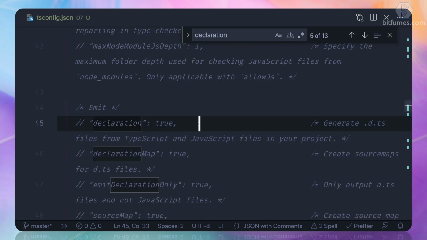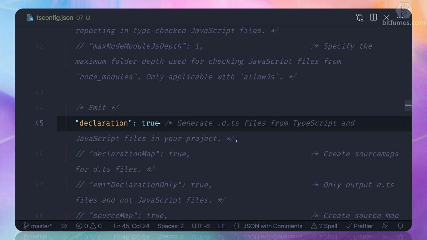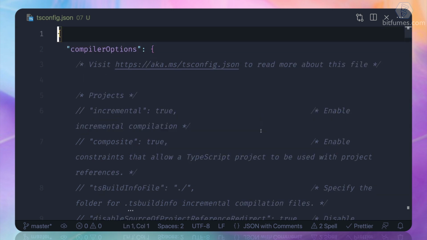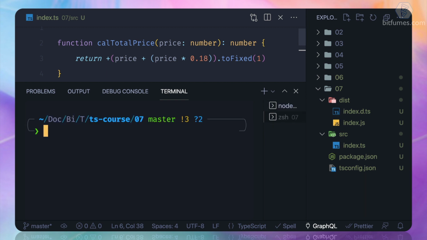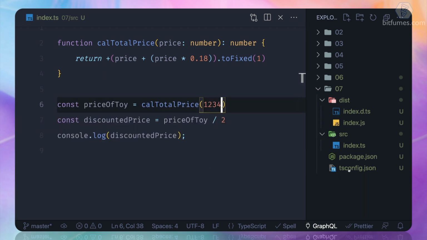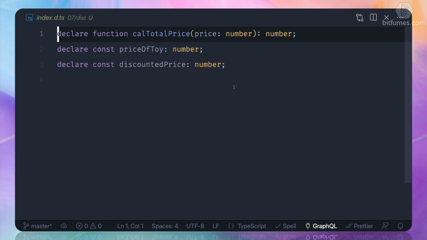Yeah, so here we have the declaration. What it does is generate a .d.ts file which holds all the types for our function. Since our compiler is watching everything, when we change the TSConfig, we have a new file which is just going to explain the types.